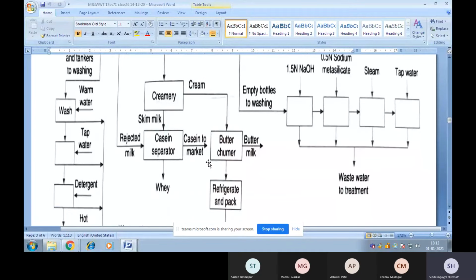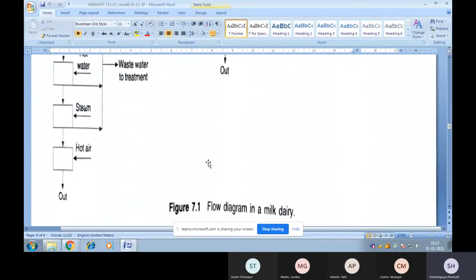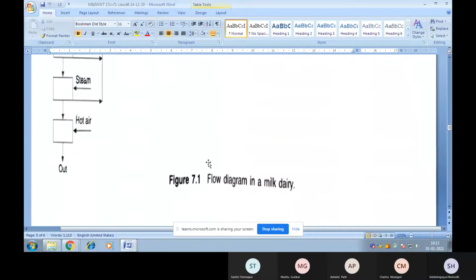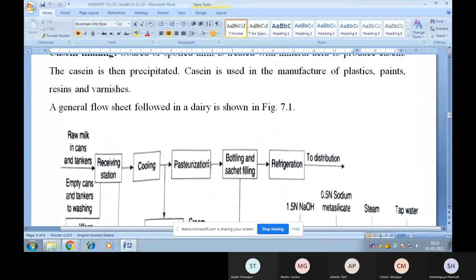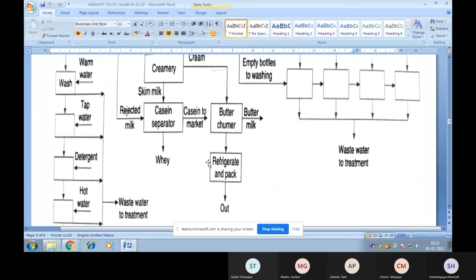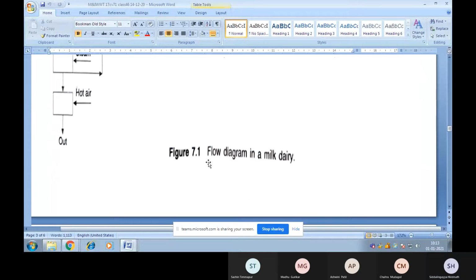Just go through this particular flow chart to understand the various operations in a dairy industry. You can find this flow chart in the notes uploaded in the WhatsApp group of your class.